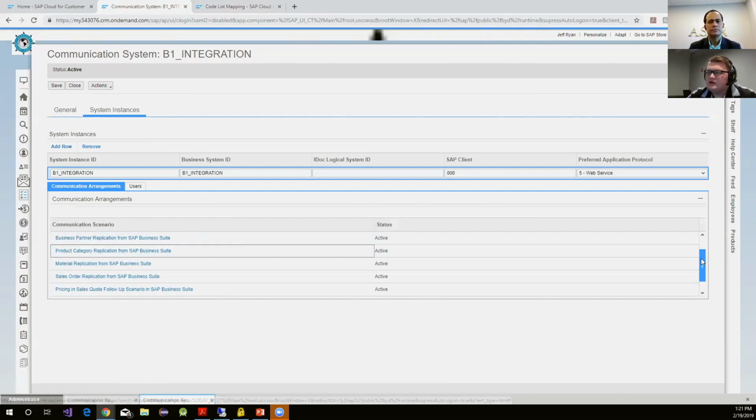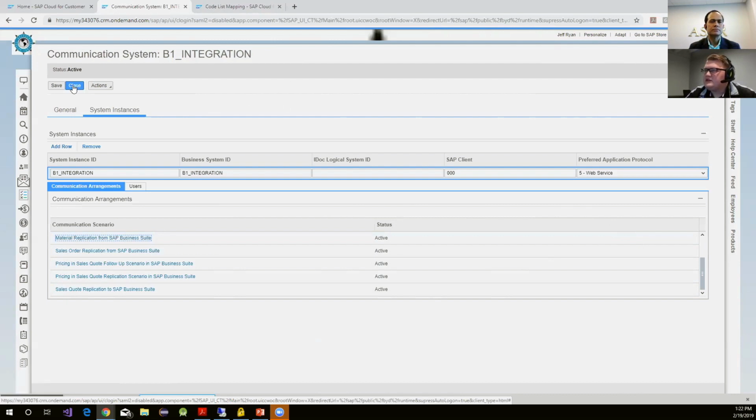So you can see currently in here, we have our pricing requests for follow-up and for replication scenarios. We also have our sales quote replication to SAP Business One. This is what transfers your sales quote into a sales order. And then up here, you'll see we have the business partner replication to and from as a standard for the install. And you'll notice down here that the sales material is only from Business One. And that is also what Sanjay touched on, that it's a standard implementation that we maintain the master product key, the master product item key in Business One, and only represent what is in that in the C4C side.